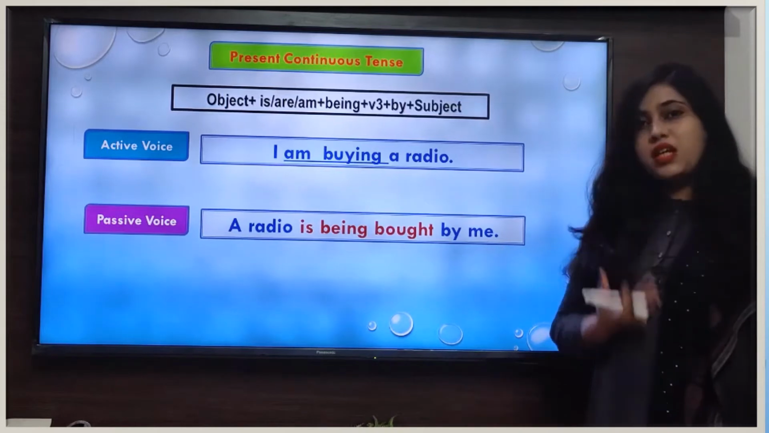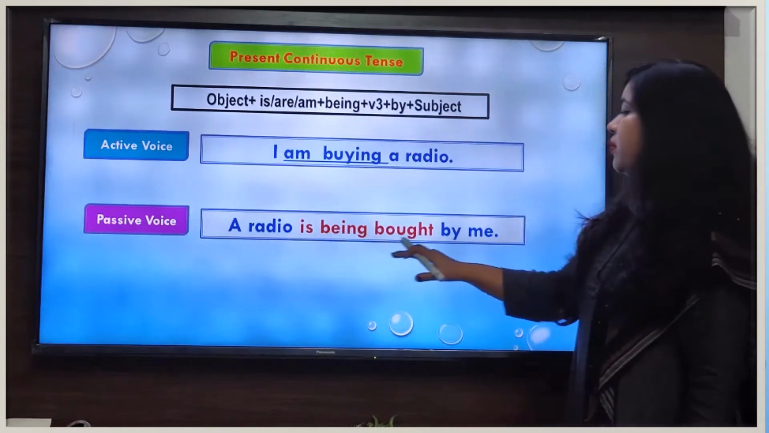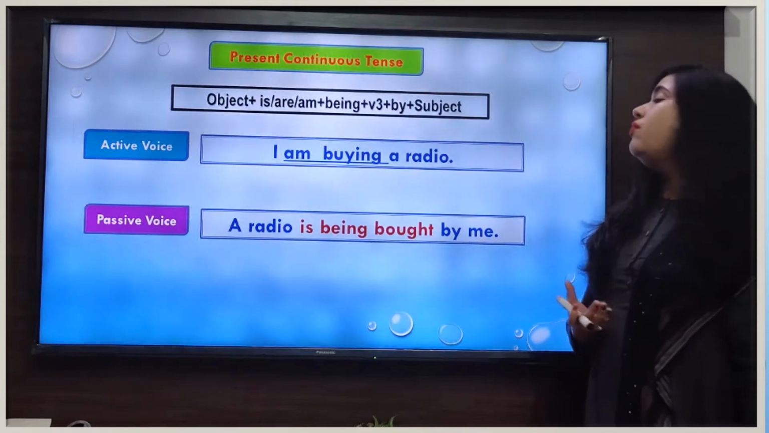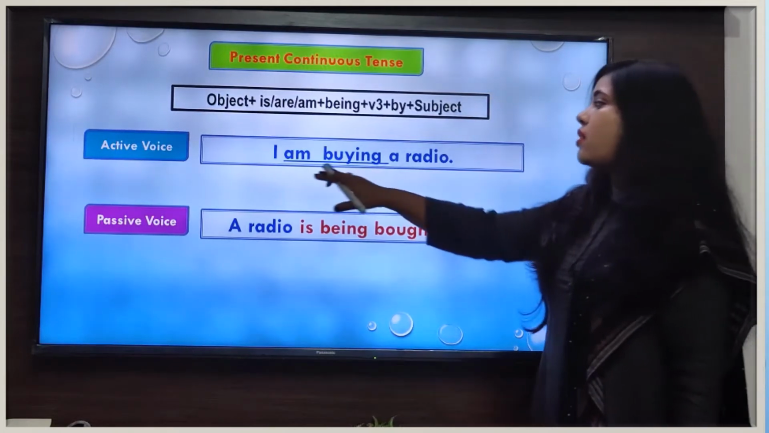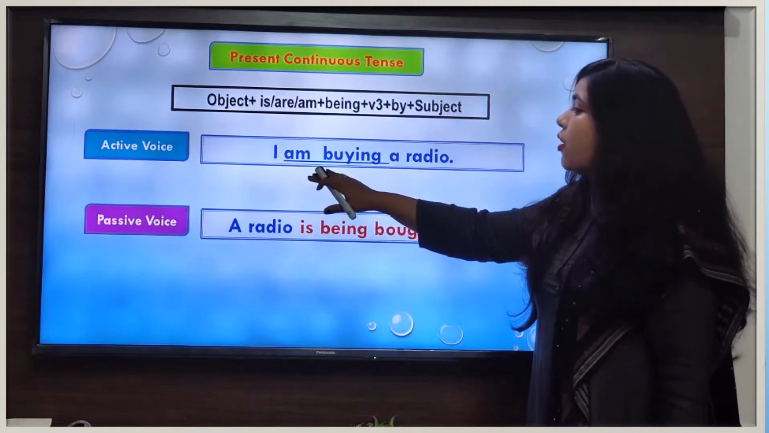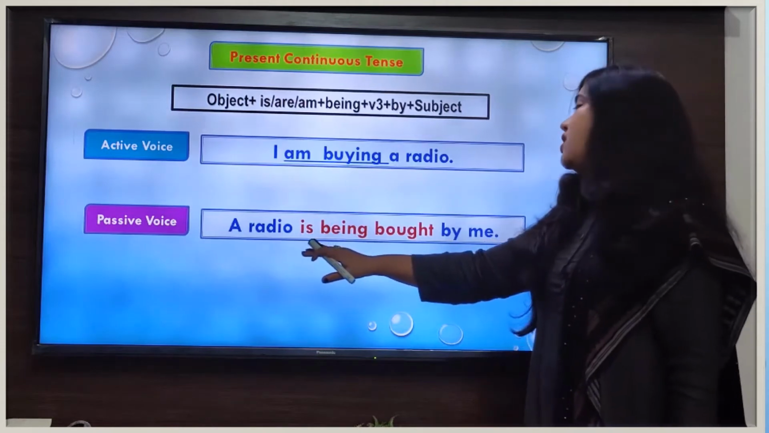So our sentence in passive voice is: a radio is being bought by me. What changes do we see in the verb form here? We see that in active voice our verb form is am buying. And when we change the verb into passive voice, it becomes is being bought.